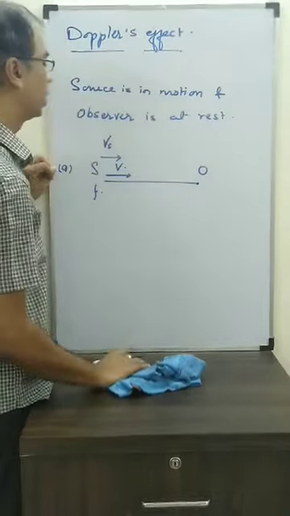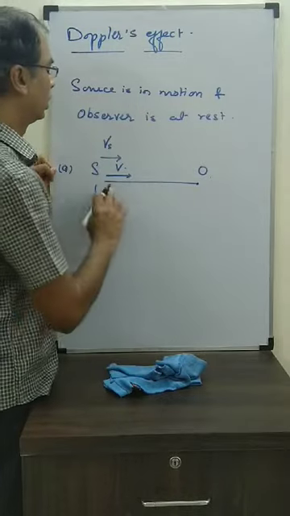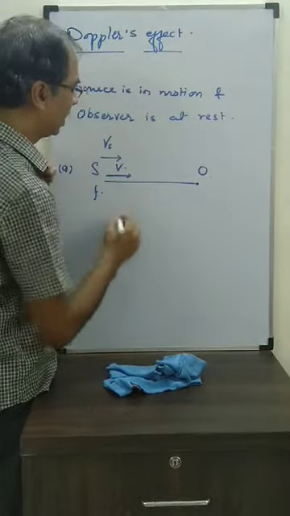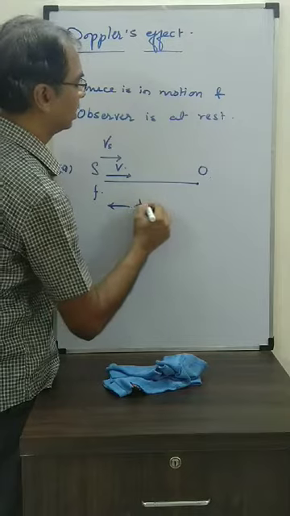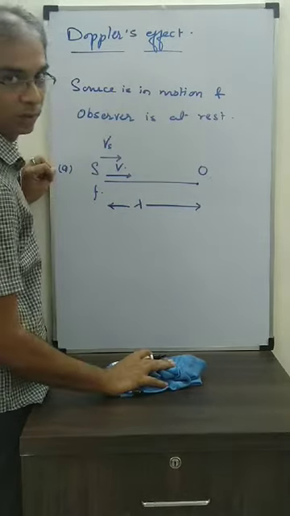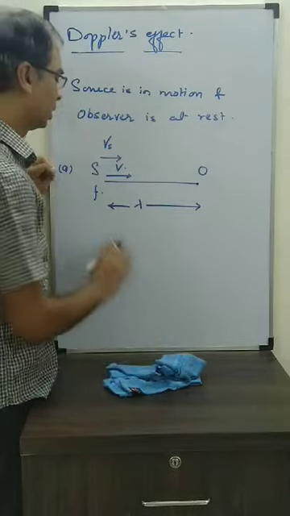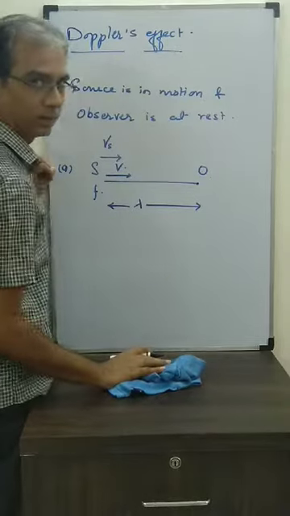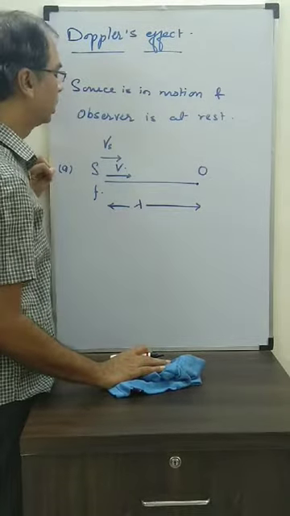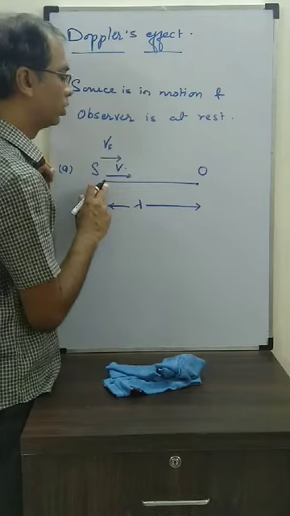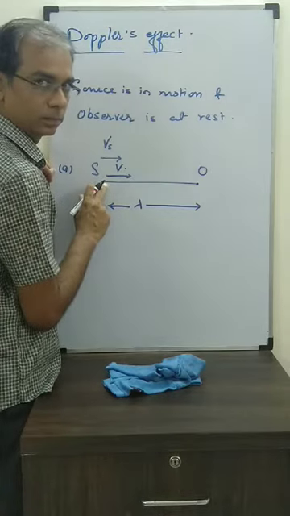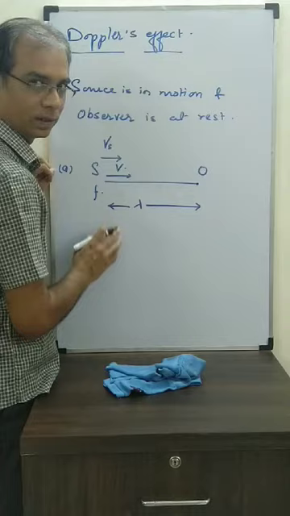We have to find it. See how we are going to do it. There is a distance between the source and the observer, and I am assuming it is lambda, for our convenience, equal to 1 wavelength. Now this source produced the first cycle.